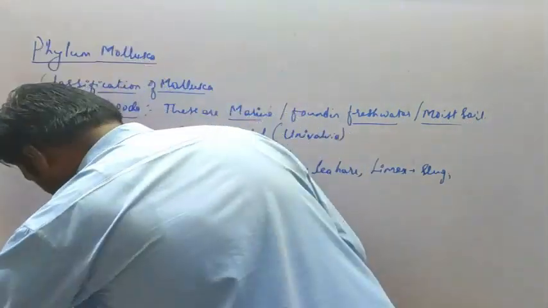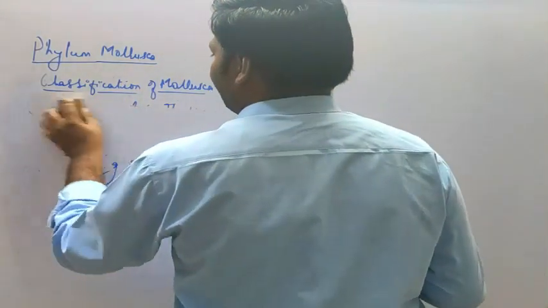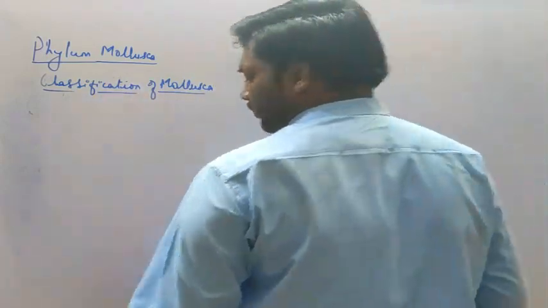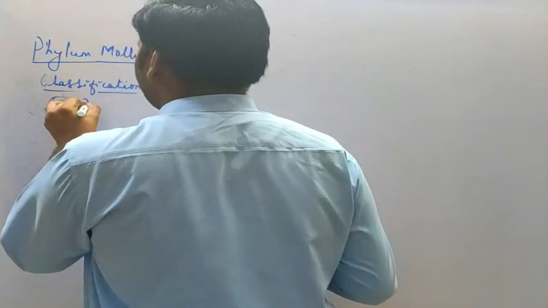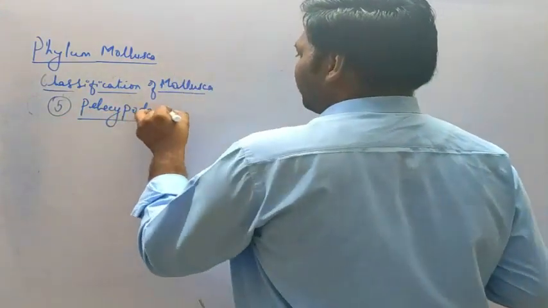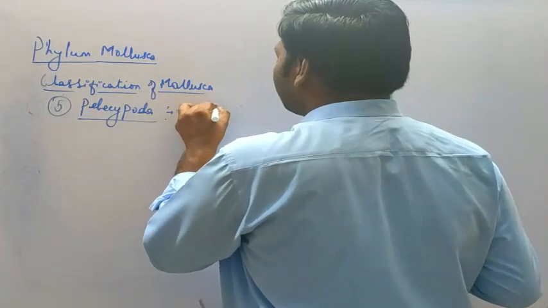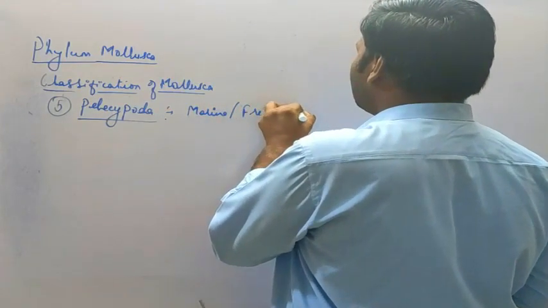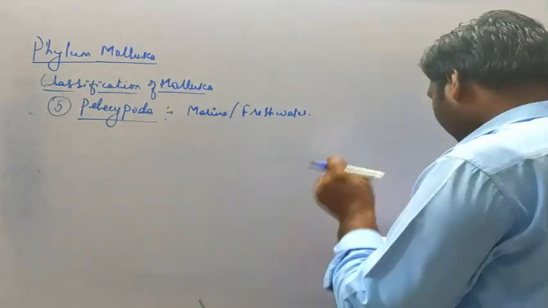Then next class, that is Pelecypoda. That is the class number 5, Pelecypoda. So let's see the characteristics. They are found in marine or fresh water. So they have two different habitats, that is either they are found in the marine water as well as the fresh water.